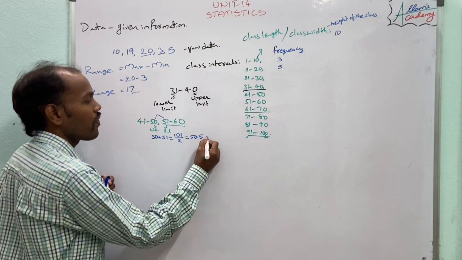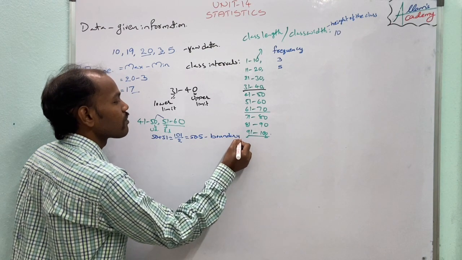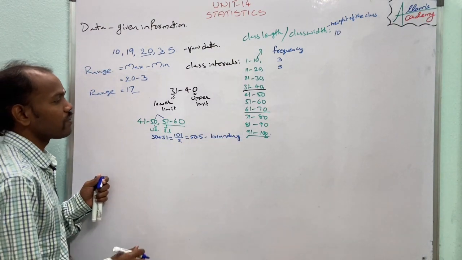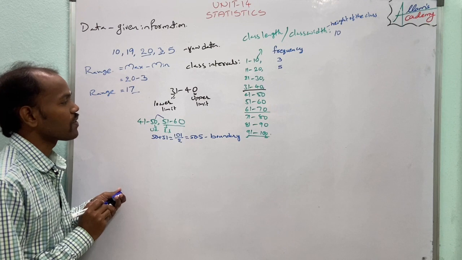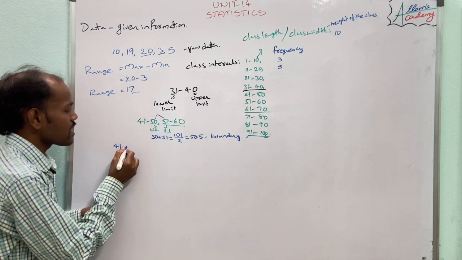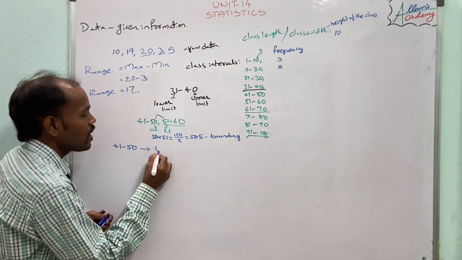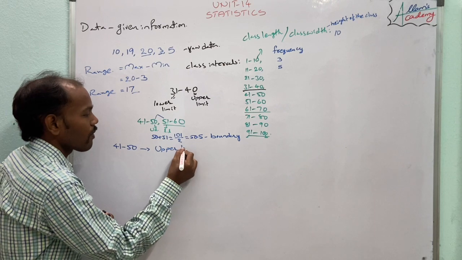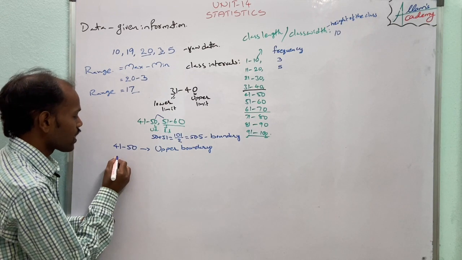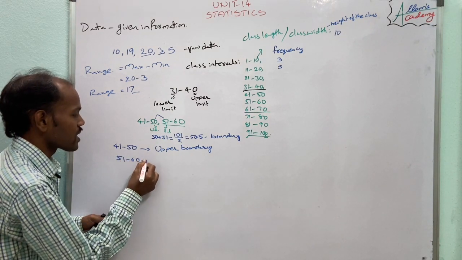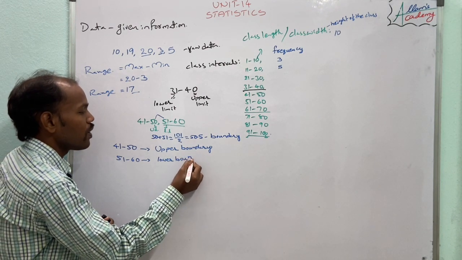This 50.5 is called the boundary of the class intervals 41 to 50 and 51 to 60. For the class interval 41 to 50, the boundary 50.5 is the upper boundary, and for the class interval 51 to 60, 50.5 is the lower boundary.